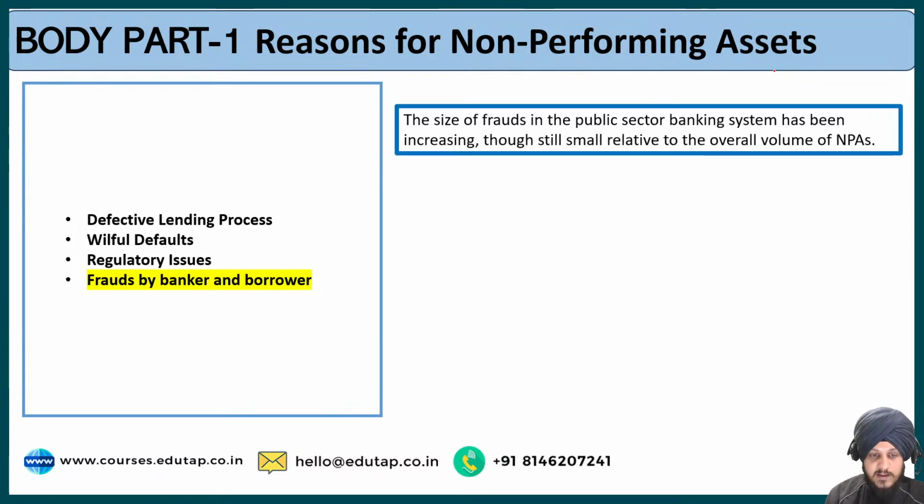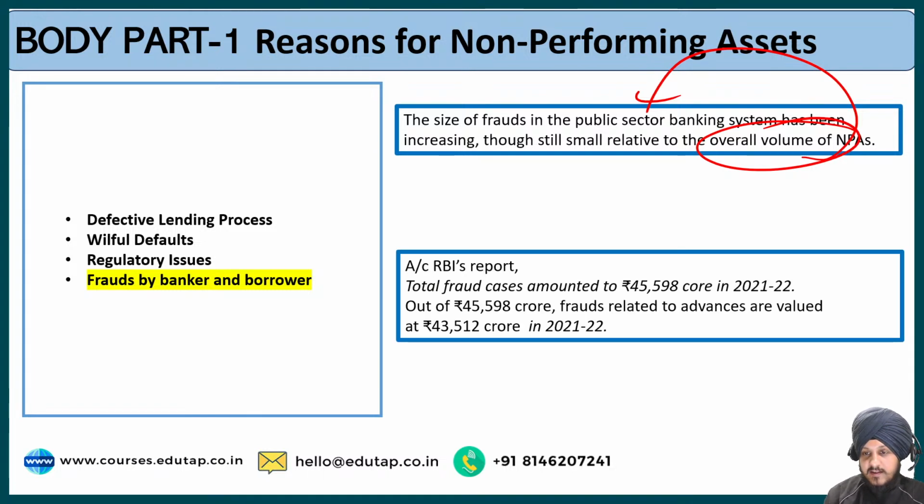The third is the frauds by the bankers and the borrowers. So the size of frauds in the public sector banking system has been increasing, though still small relative to the overall volume of the NPAs. So out of the total NPAs, the public sector bank frauds and the size of frauds has been increasing, the number has been increasing. So this is data that you can write, that according to the RBI report, again I have taken this data from the same report, total fraud cases amount to around rupees 45,000 crores in 2021 to 2022.